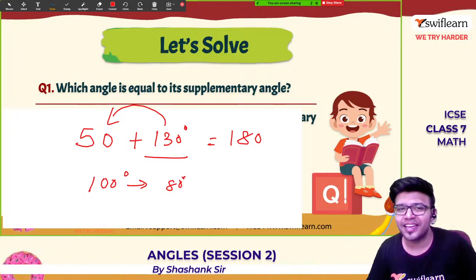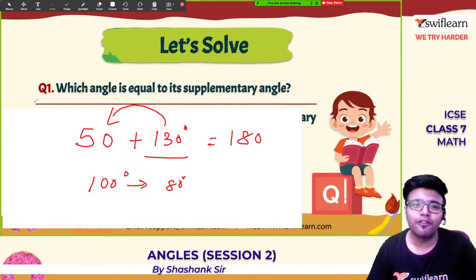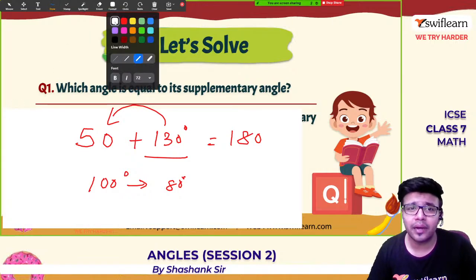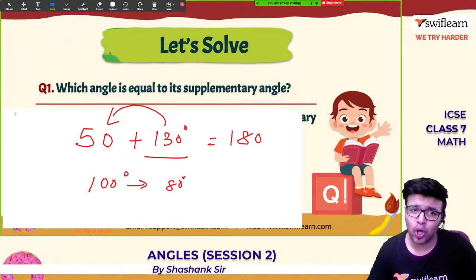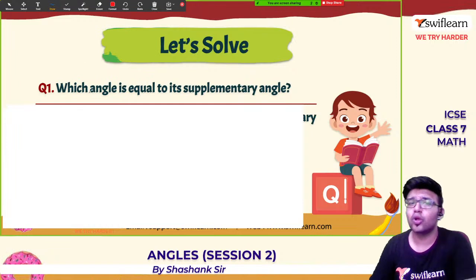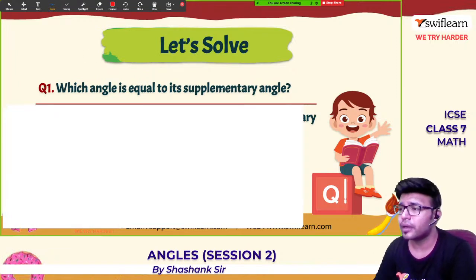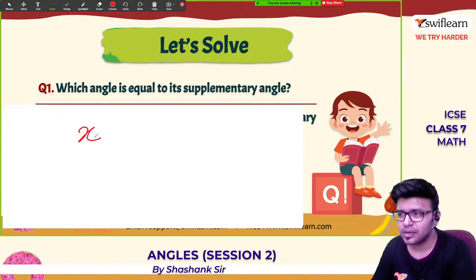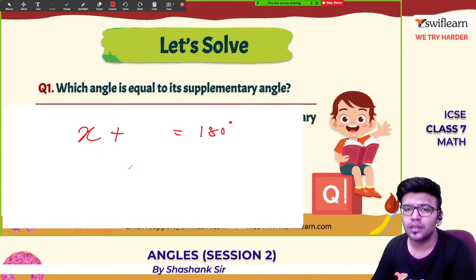Now look at what the question asks: which angle is equal to its supplementary angle? Okay, so how to solve this? We all know 90 plus 90 is 180. 90's supplement is 90 itself. How to solve this? Let x be the angle, and what should you add such that it becomes 180 degrees? So this is 180 minus x.